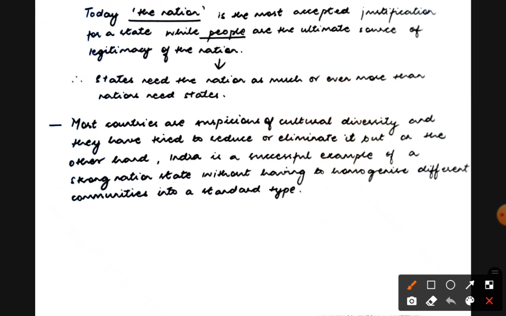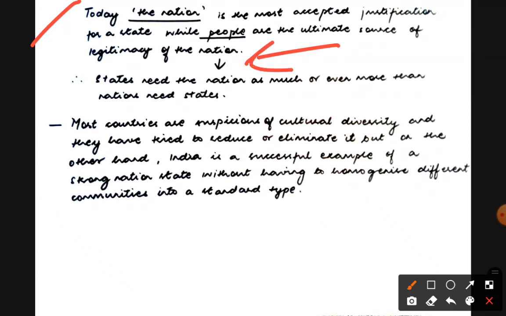Okay, so today the nation is the most accepted justification for a state, while people are the ultimate source of legitimacy of the nation. We can see it in India also. Like, we, the people, have given the constitution to ourselves. Okay, we, the people. So we have the power. So we are the ultimate source of legitimacy for the nation.